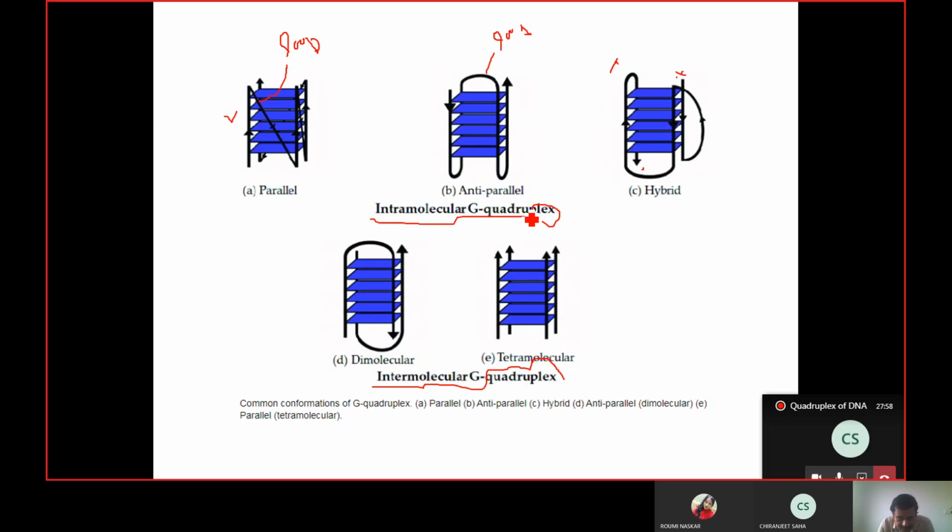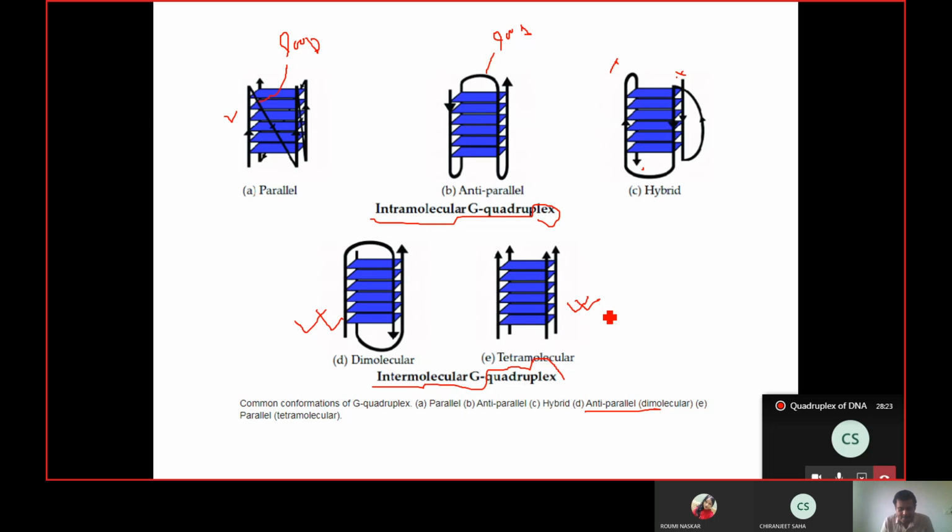And if it is intermolecular, that is, more than one strand is available, that is dimolecular or tetramolecular, it can be antiparallel or parallel. Here you are given an example of a dimolecular antiparallel and one tetramolecular parallel DNA quadruplex.